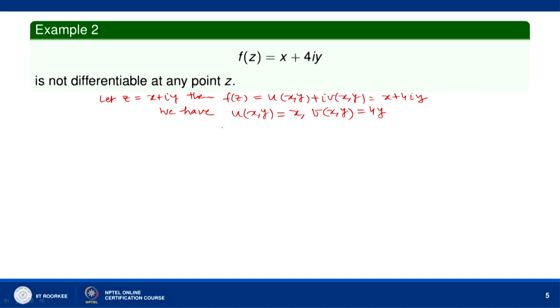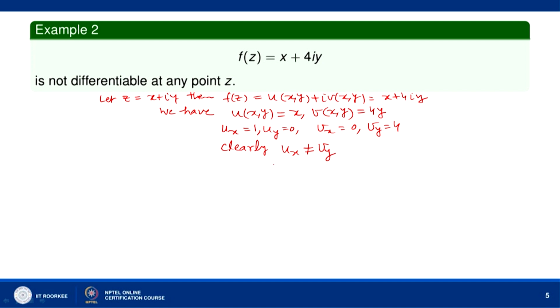Now, let us find the partial derivatives here. The partial derivative of u with respect to x, that is u x, is equal to 1, and the partial derivative of u with respect to y is 0. The partial derivative of v with respect to x is 0, and the partial derivative of v with respect to y is 4. Now, you can see here clearly u x is not equal to v y, because u x is 1, v y is 4.